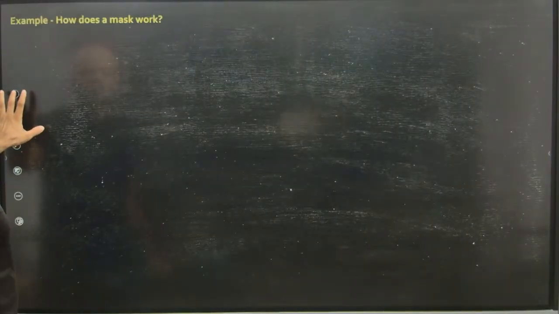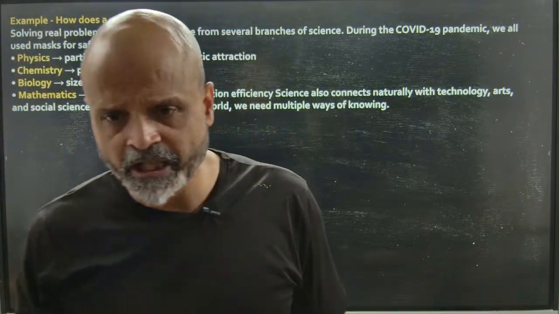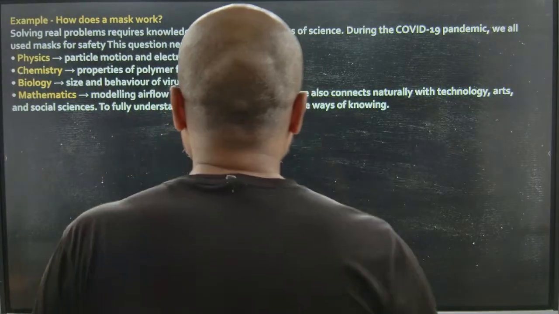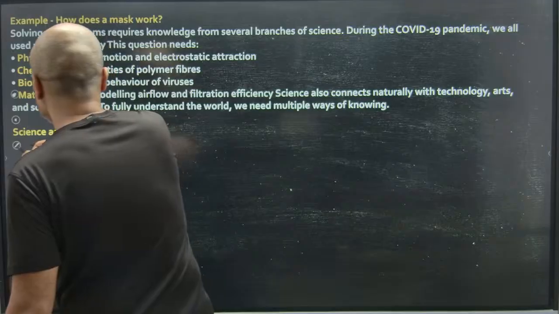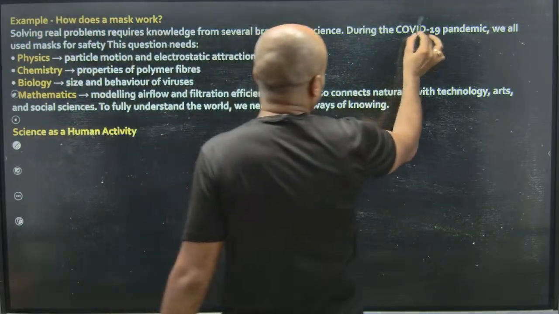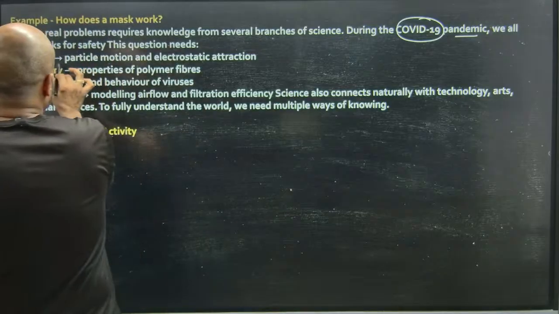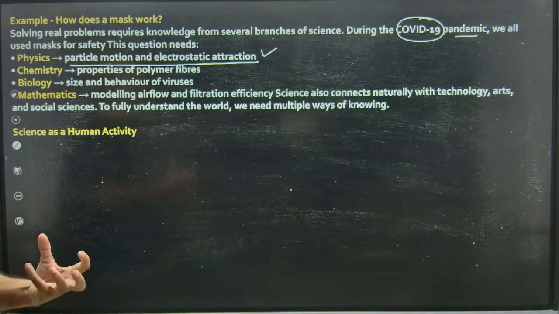Okay, so for example, how does a mask work? A mask which was generally used in times of corona. How does this work? Solving real problems requires knowledge from several branches of science. During the COVID-19 pandemic, during the times of corona, we were essentially told to wear masks. So, physics: particle motion and electrostatic attraction.